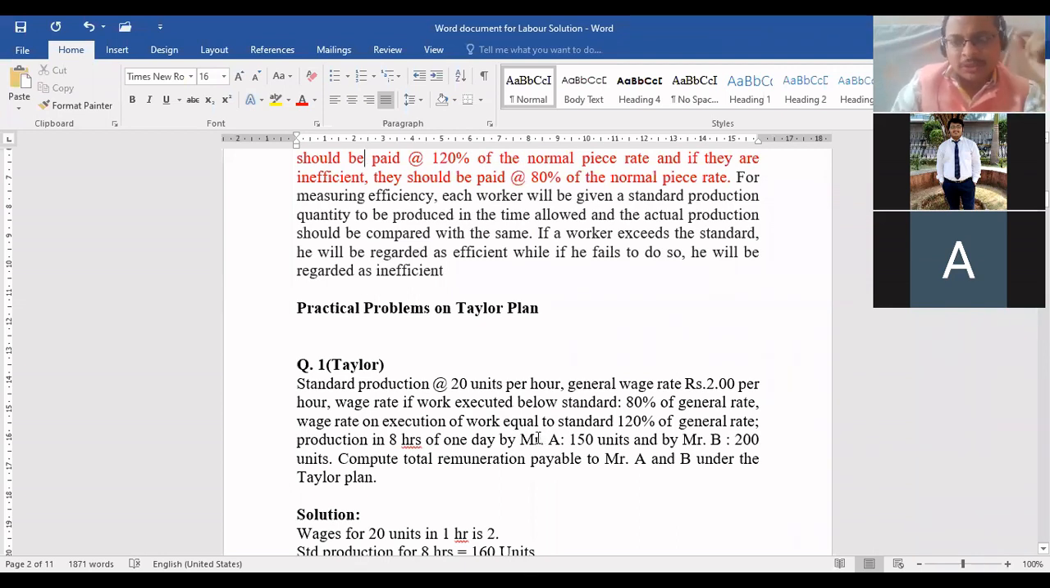From these two workers, who is efficient and who is inefficient? A is efficient. B is efficient. Very good, beta. B is efficient and A is inefficient.